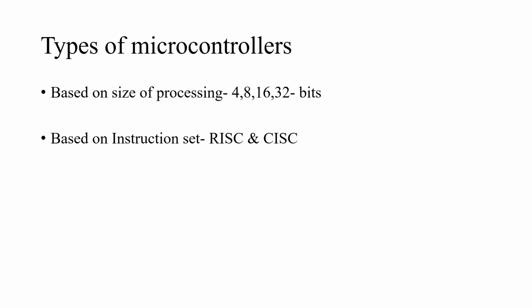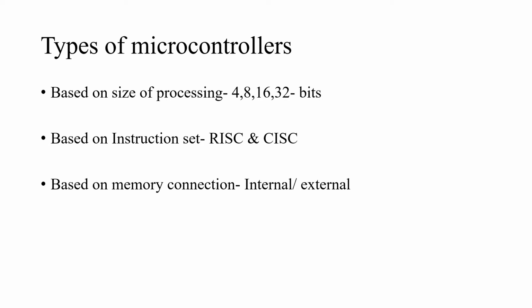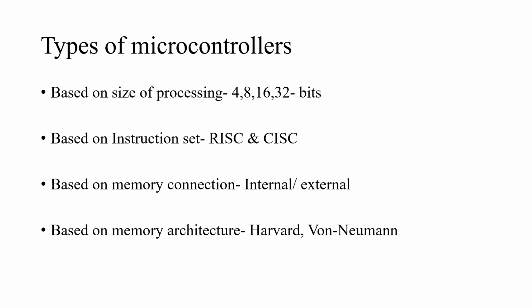Let us discuss the types of microcontrollers. Microcontrollers can be divided into various types depending on different criteria. The first one is based on the size of processing, under which we have the 4-bit, the 8-bit, the 16-bit and the 32-bit microcontrollers. Then based on instruction set, we have the RISC and the CISC microcontrollers. Based on memory connection, it can be either an internal or an external memory microcontroller. And the last one is based on the memory architecture. It can be a Harvard microcontroller or a von Neumann, which is also called a Princeton microcontroller.